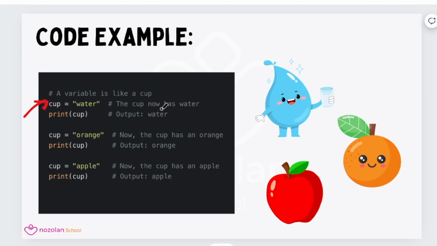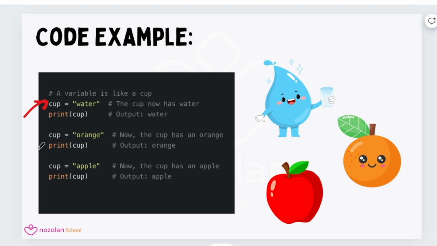I want you to pay attention to the lines or the segments that start with the hash sign. Any line or any part of the line that starts with this hash sign, we call it in Python a comment. So this part of code or lines will not be executed by Python. Python will ignore it. That's why it is highlighted with gray color. It has no color because it will not be executed.